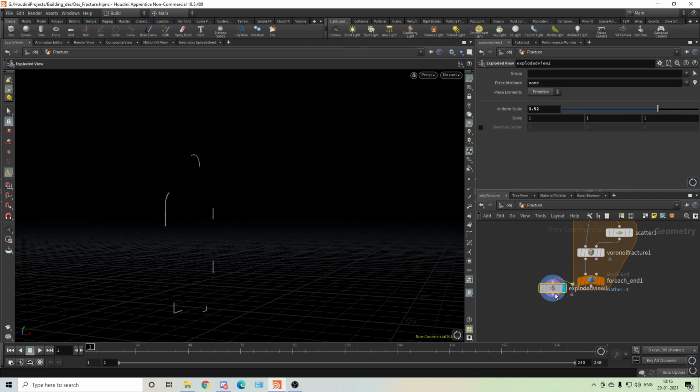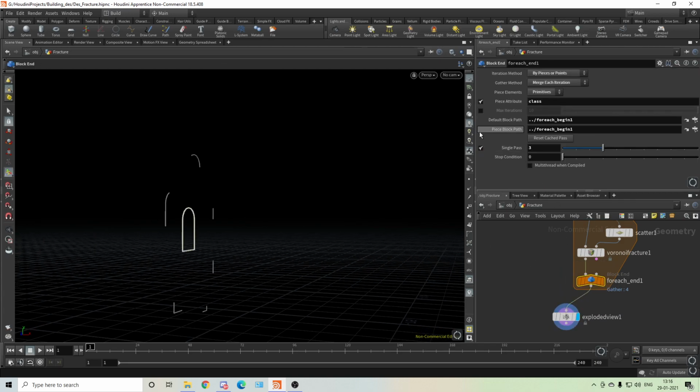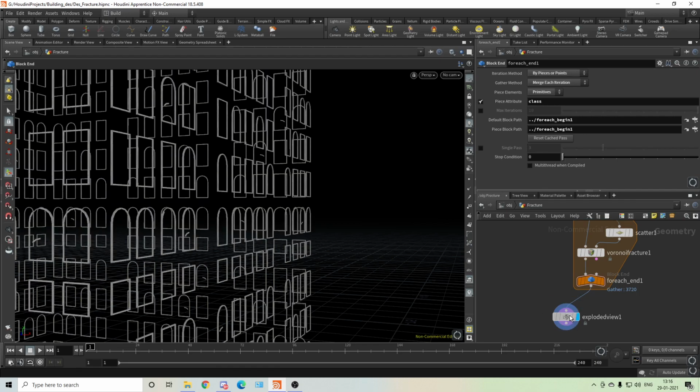Oh, yeah, it's working. Then when we will do, okay, it's broken, but maybe I selected the node, that's why it is showing this thing. Let it do again. Okay, so this is the thing.